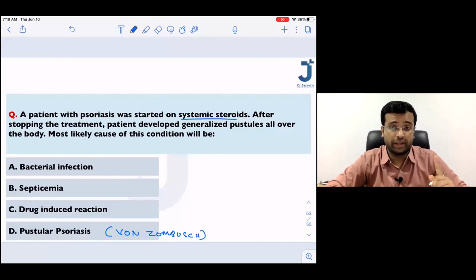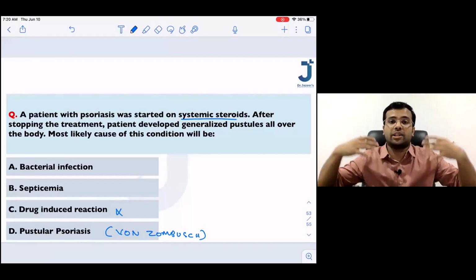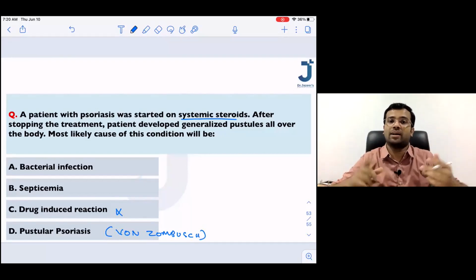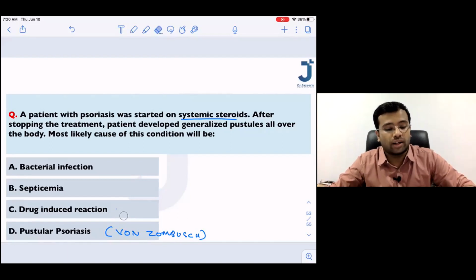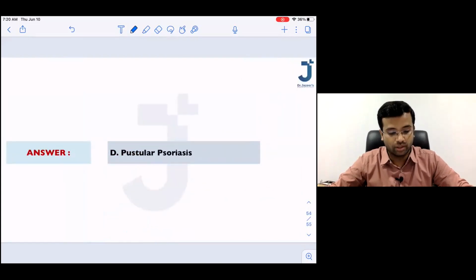But please remember, on the day of the exam, do not get confused whether this is a drug reaction. This is not a drug reaction. Patient prescribed steroids, after withdrawal of steroids getting generalized pustular psoriasis, this is going to be von Zumbusch reaction and not a drug reaction. Okay, don't get confused.